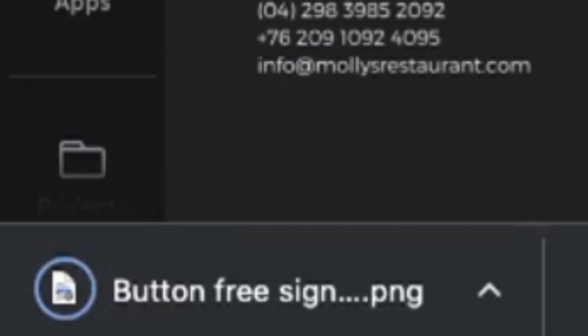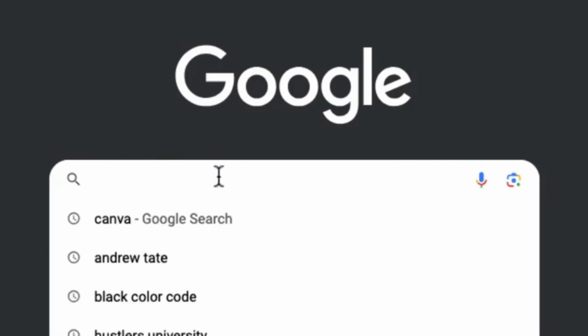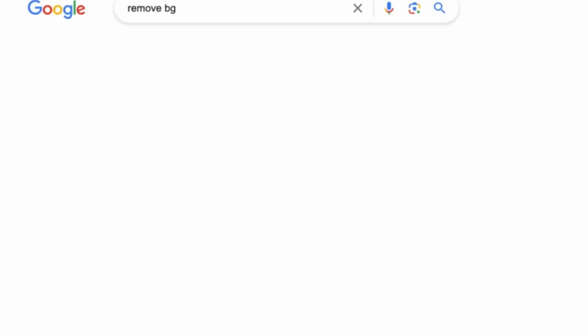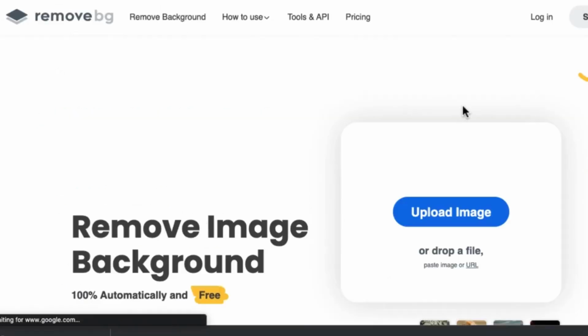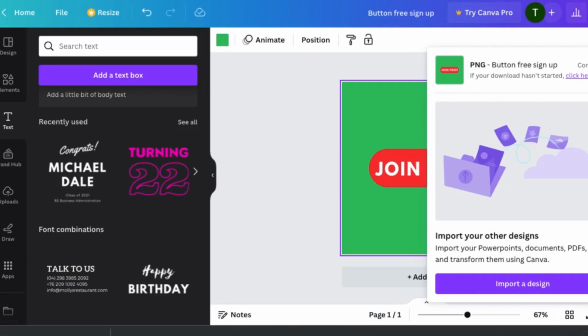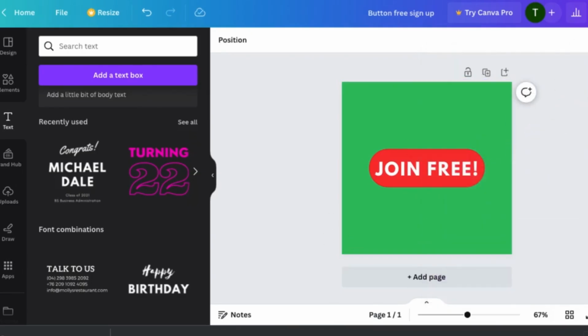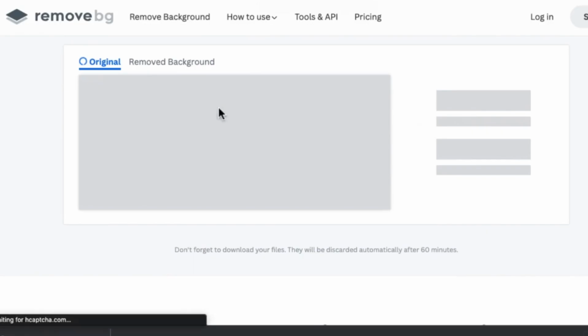So once my download is done, I'm going to open up a new tab, and I'm going to type in remove.bg, right? I'm going to come over to where it says remove background from images for free. Click on that. It's going to bring you up to this website, right? This website is going to help us remove the green background from this button that we just created, guys. So I'm going to drag this button right here, drop it to where it says upload.